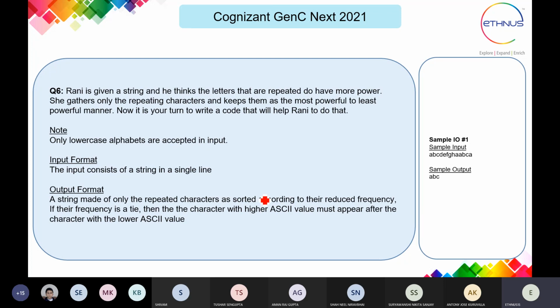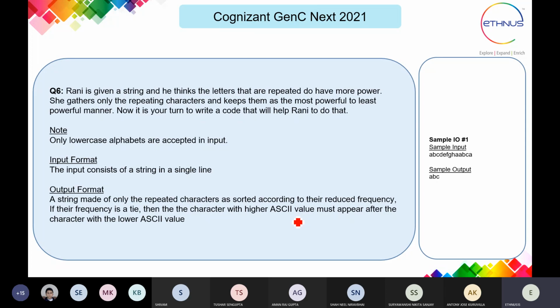The character who comes many times, means maximum times, that will become first. After that the next one will come, that way. If their frequency is a tie, then the character with a higher ASCII value must appear after the character with the lower ASCII value. Okay, means what?